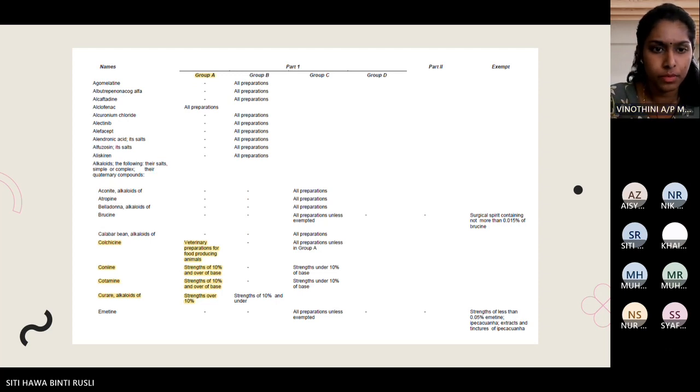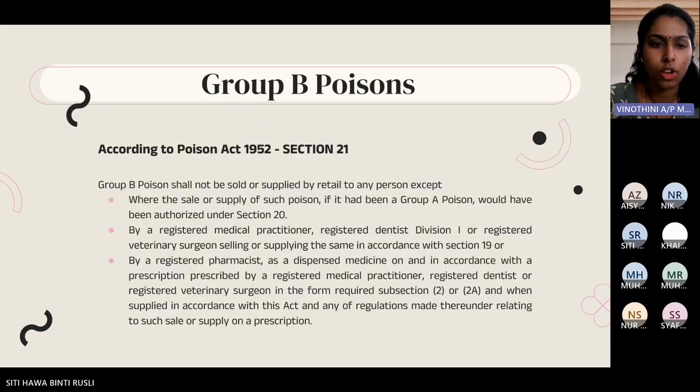Next slide. So, Group B poisons. According to the Poisons Act 1952, Section 21, Group B poison shall not be sold or supplied by retail to any person except where the sale or supply of poison in Group A has to follow Section 22, and must also be supplied by a registered medical practitioner, registered dentist Division 1, or registered veterinary surgeon in accordance with Section 19. It can also be dispensed by a registered pharmacy as a dispensed medicine, which must adhere to subsections 2 and 2A. Next slide.